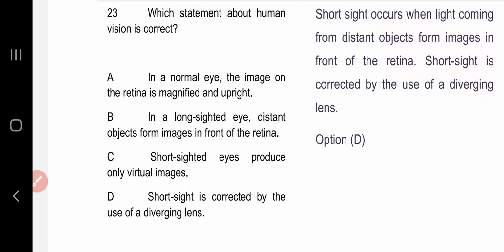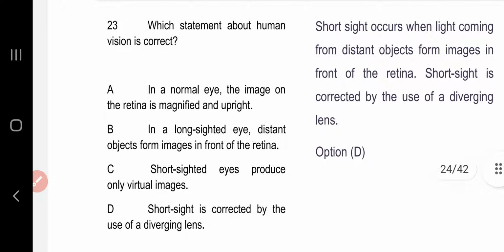Question number 23. Which statement about human vision is correct? Short sight occurs when light coming from distant objects forms images in front of the retina. Short sight is corrected by the use of a diverging lens. Option D is the answer.